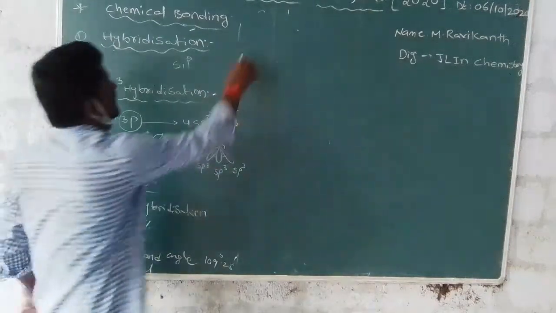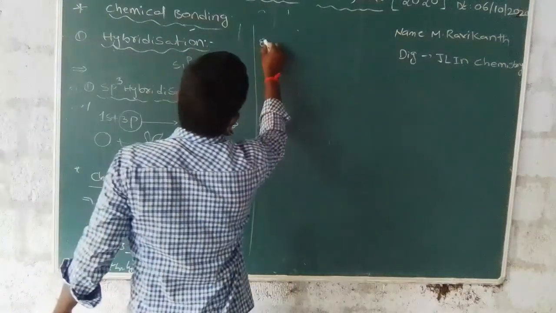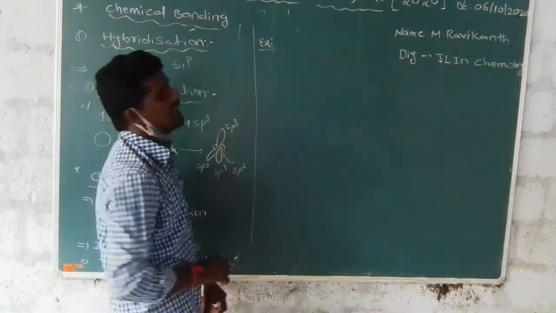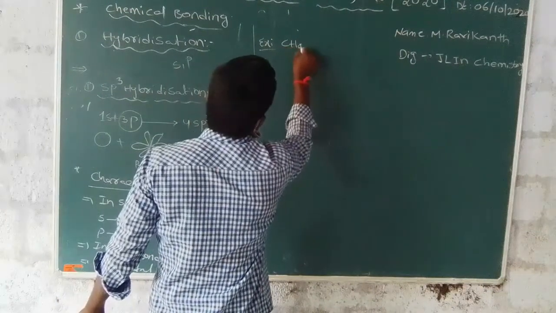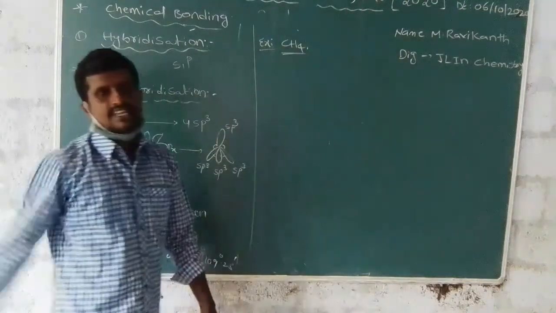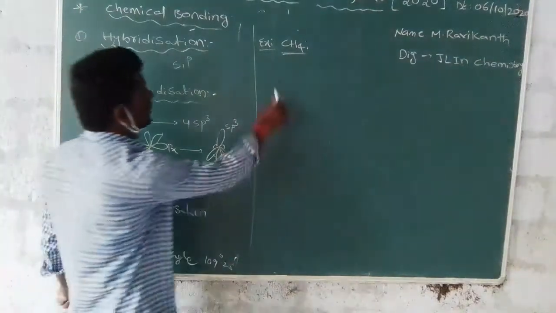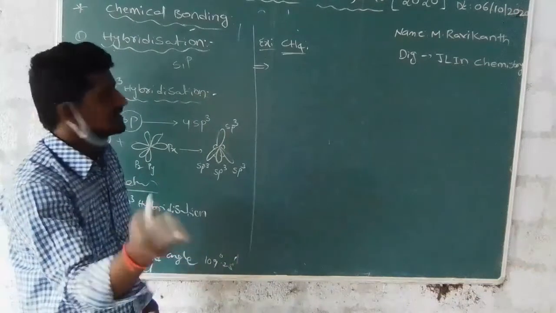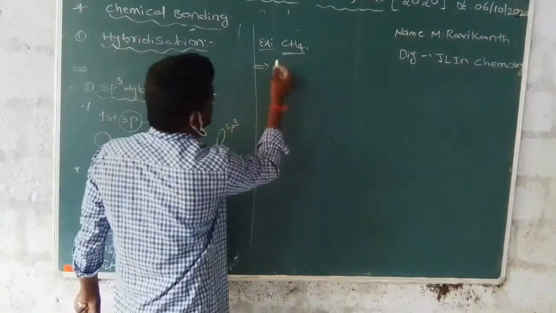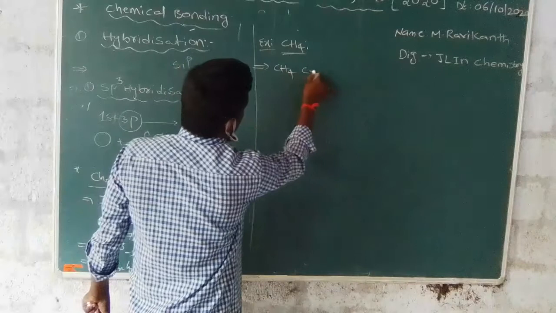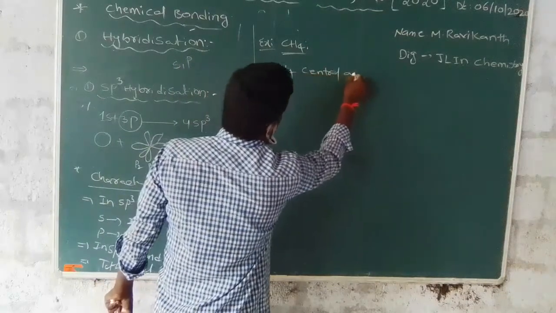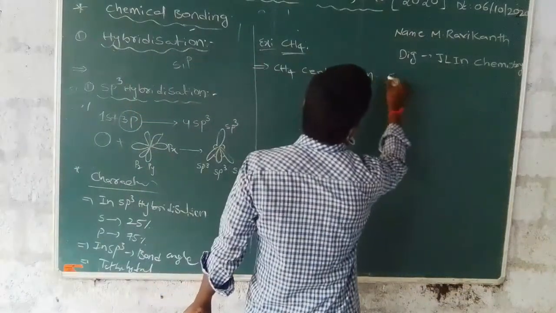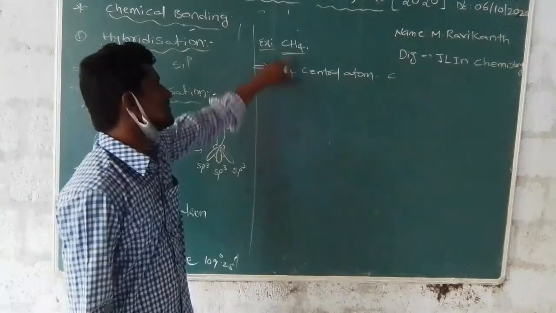The example of sp3 hybridization is CH4, methane. The first point is the same as for sp2: same as usual, 3 examples. First, the central atom of CH4 is carbon.